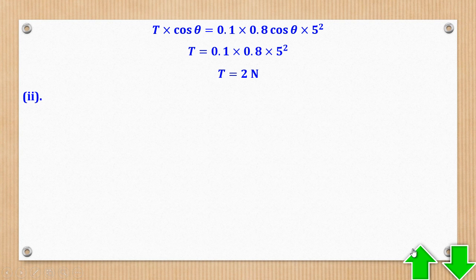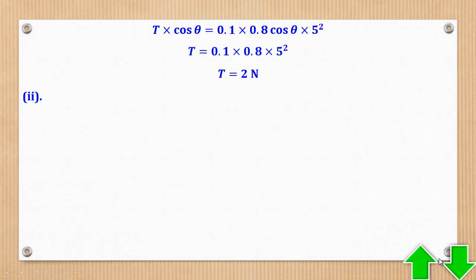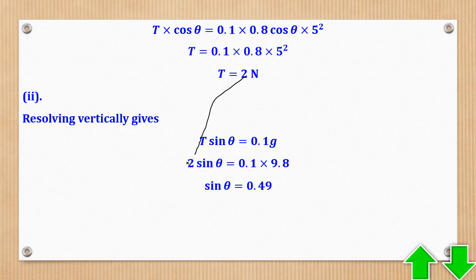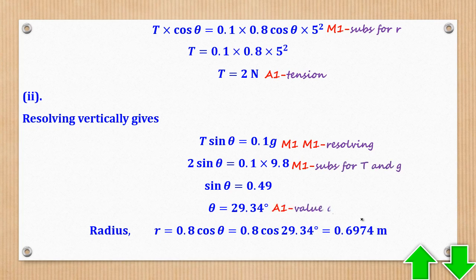Then for Roman 2, they wanted the radius of the circle. So resolving vertically, you'll come up with T sin theta is equal to 0.1 g, meaning I can substitute for T and get the value of theta as 29.34. After getting the value of theta, I can remember the expression for r in terms of theta, substitute for theta, and get the value of r. And that's what they wanted.